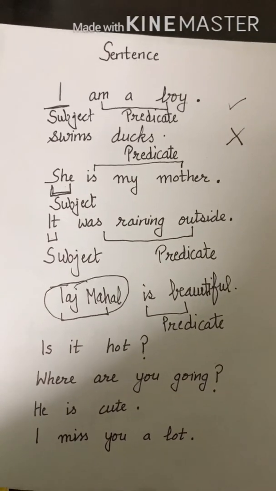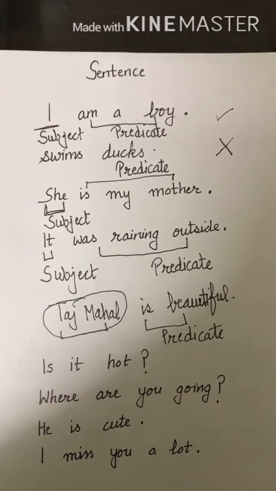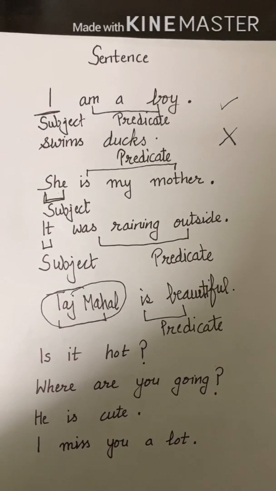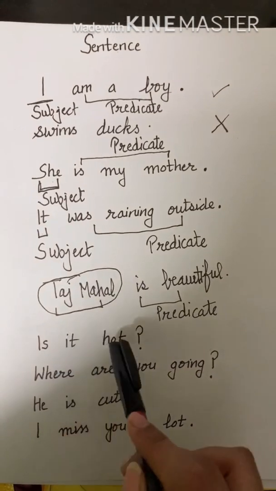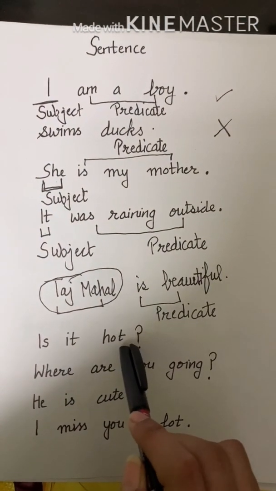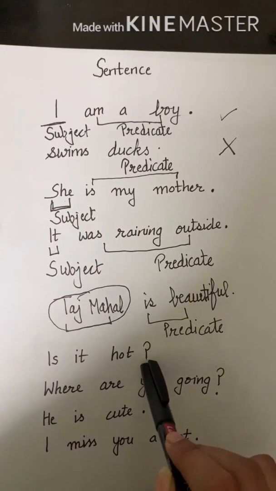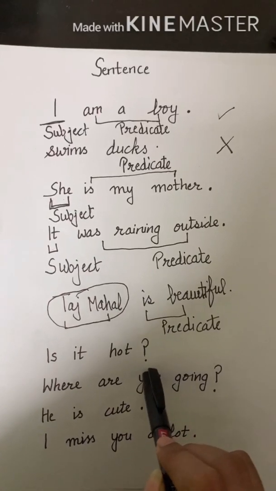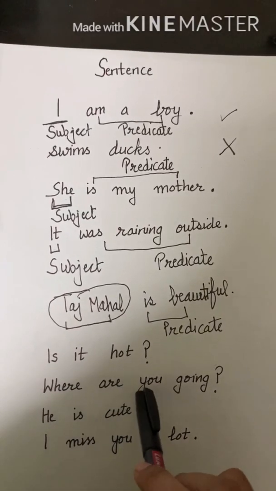Now I'm making you revise that we had discussed the two types of sentences, question sentence and statement sentence. As I have written here, is it hot? If we are asking something, it is a question, so we put a question mark there. Where are you going?